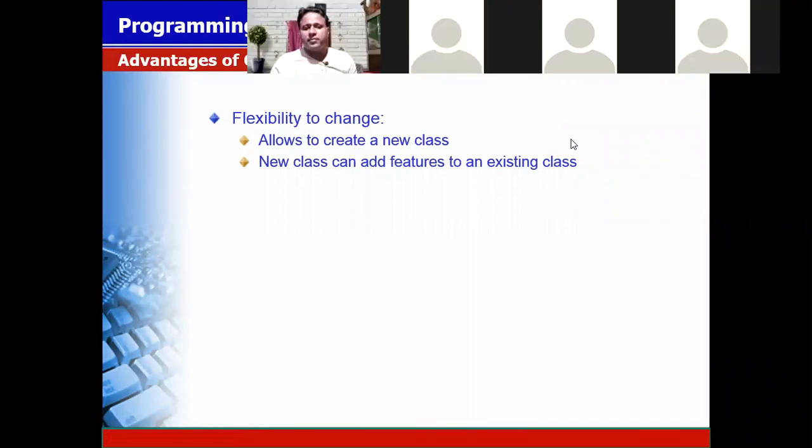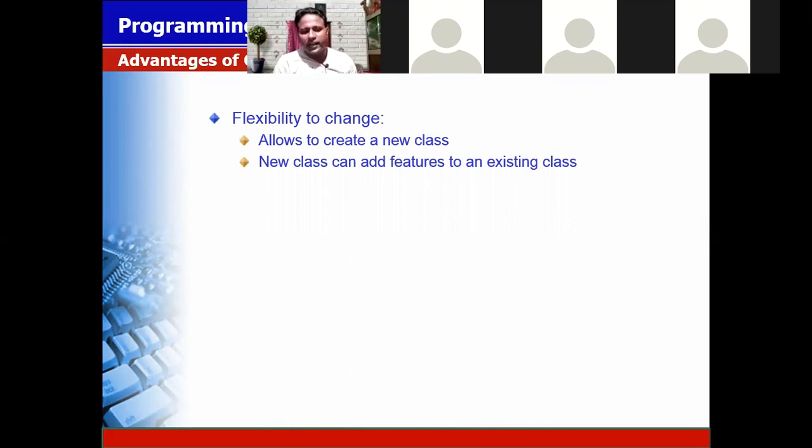Then comes the flexibility to change. Flexibility to change means it allows to create a new class and this new class adds the feature to an existing class. You can say it is like a conversion of Windows 7 operating system to Windows 8. Means I am adding the new feature and converting it into another version. कुछ नया फीचर ऐड कर दिया, फिर मैं दूसरा फीचर में चला गया. इसको बोलता है फ्लेक्सिबिलिटी टू चेंज.